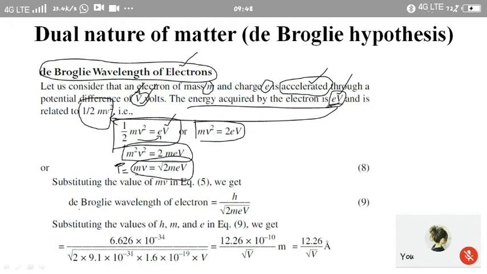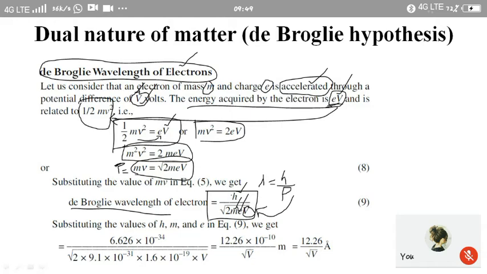Now, if we consider the de Broglie wavelength, it is given by lambda is equal to h by p. This is the general expression which we have seen. So the wavelength is given by h by p, but p can be replaced by square root of 2meV. So finally we get the expression for lambda for an electron: lambda is equal to h by square root of 2meV, where h is Planck's constant, m is the mass of the electron, e is the charge of the electron, and V is the potential difference to which it has been accelerated to get motion.